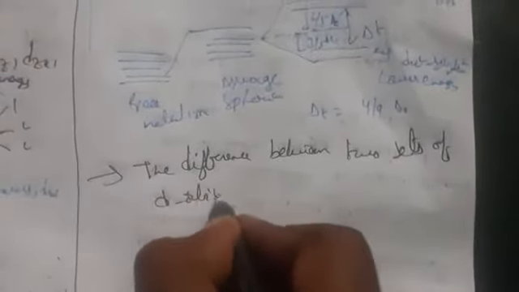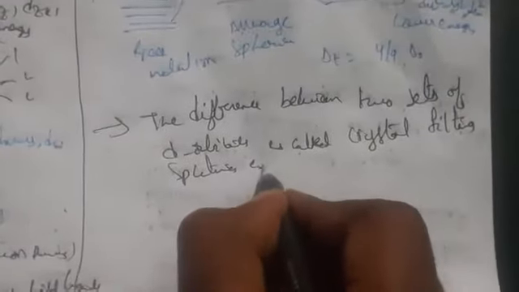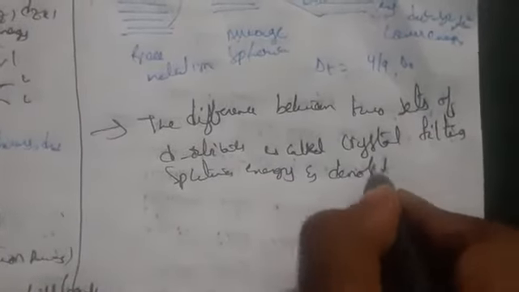So what is the difference? Whenever we divide these, the difference between two sets of d orbitals is called the crystal field splitting energy, denoted by delta naught or delta t.